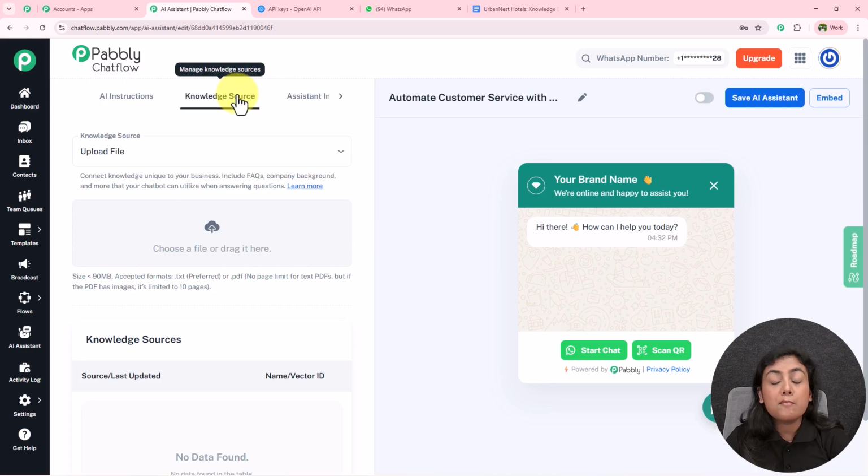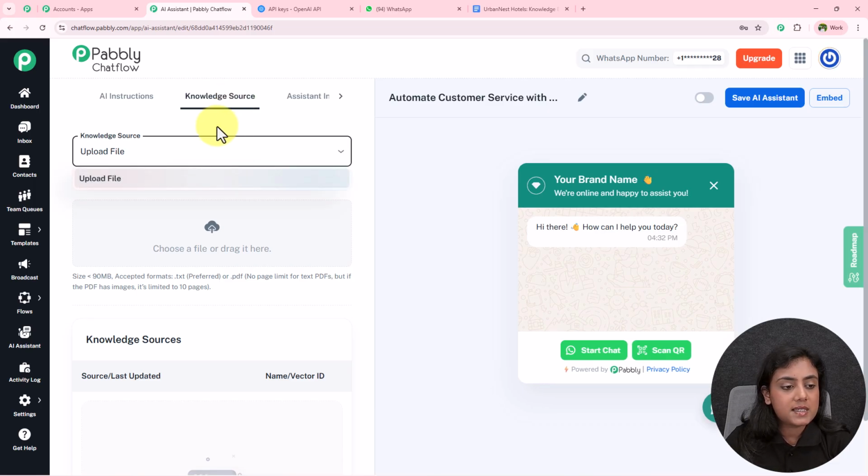Let's move on to the most important section that we have, that is the knowledge source. In the knowledge source, we have to add the knowledge bases using which this AI assistant is going to give answers to our customers or leads who are asking us questions on WhatsApp. Okay, now we have to upload a file right over here. So I'll select the knowledge source as upload file.